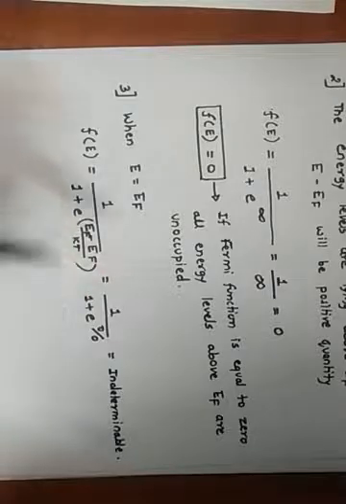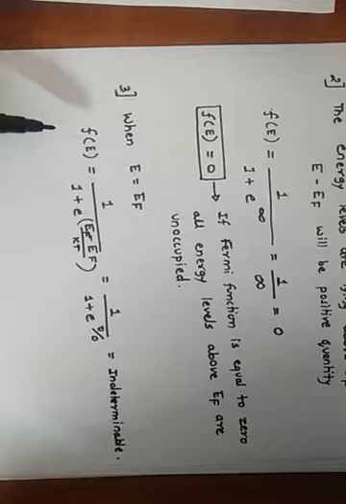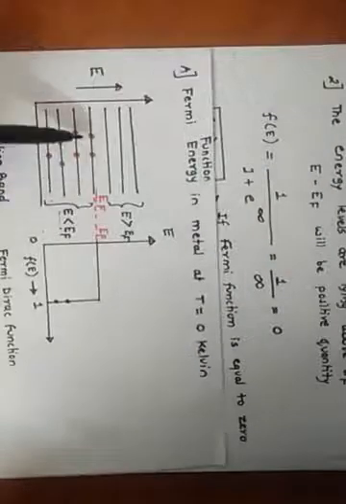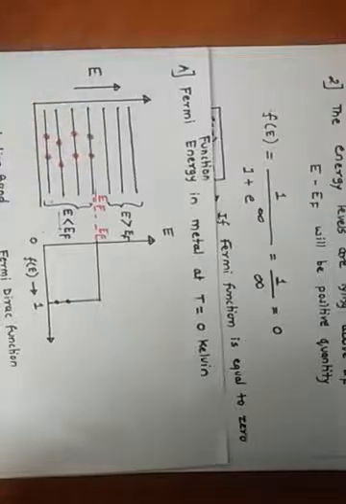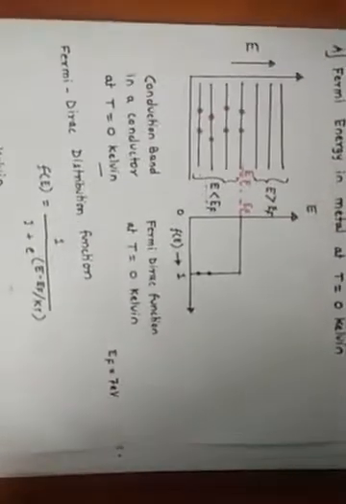What this relation tells you is that if you want to estimate the probability of occupancy of the Fermi energy level, we cannot determine this. So this is what happens when you consider the metal at T equal to 0 Kelvin.